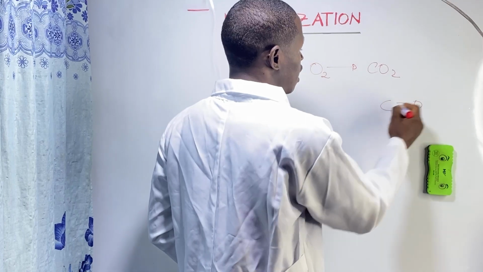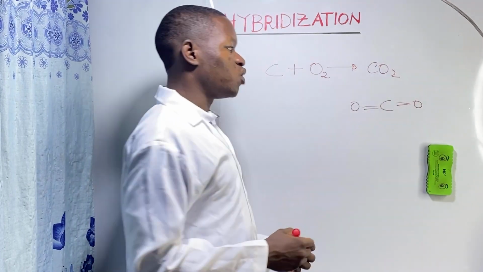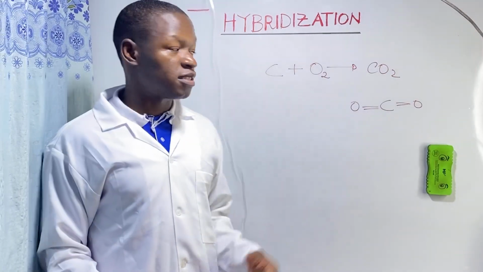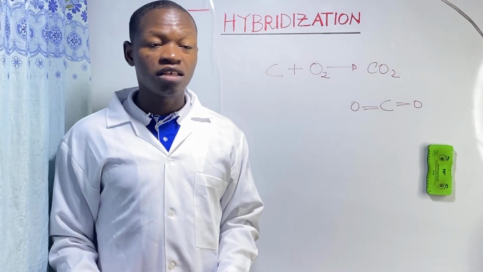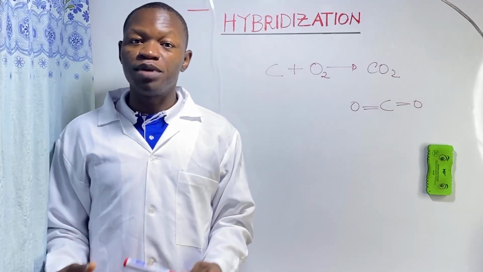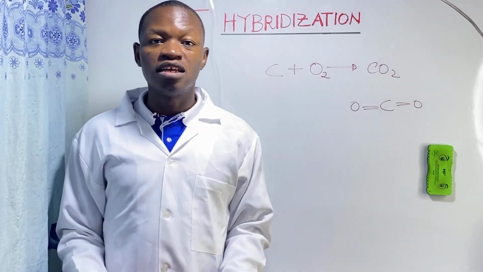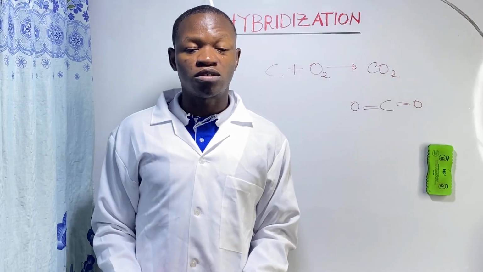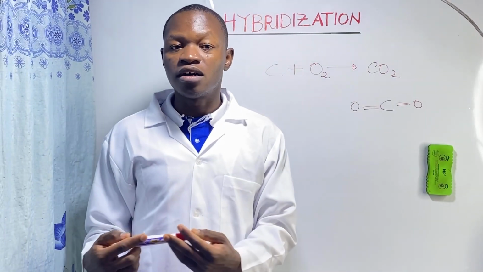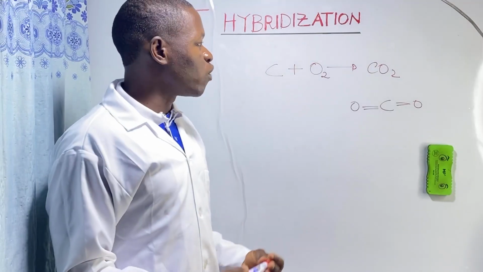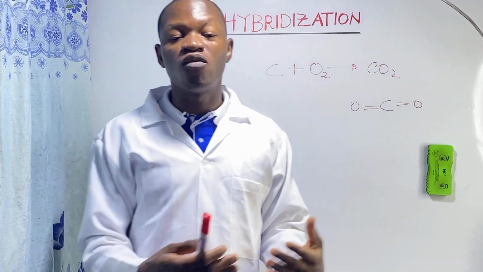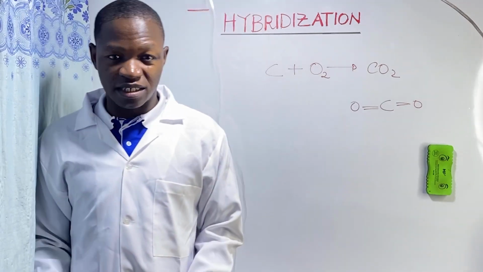Carbon dioxide has a linear shape in which both atoms attain the octet structure of the noble gases and are very stable. So compounds or elements form bonds in order to become stable, to attain the octet structure or the duplex structure of the stable elements, typically the noble gases. And when atoms go into bonding, the process by which they form covalent bonds is called hybridization.